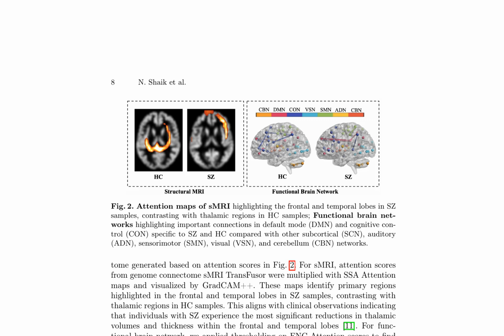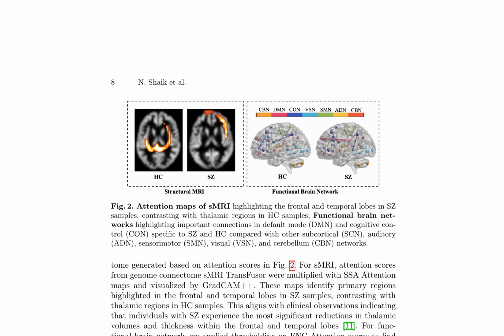The qualitative evaluation provides interpretation and clinical validation of the approach by presenting attention maps of SMRI and important connections in functional connectome. The attention maps highlight primary regions in the frontal and temporal lobes in SZ samples, contrasting with thalamic regions in healthy control, HC, samples. This aligns with clinical observations indicating that individuals with SZ experience the most significant reductions in thalamic volumes and thickness within the frontal and temporal lobes.